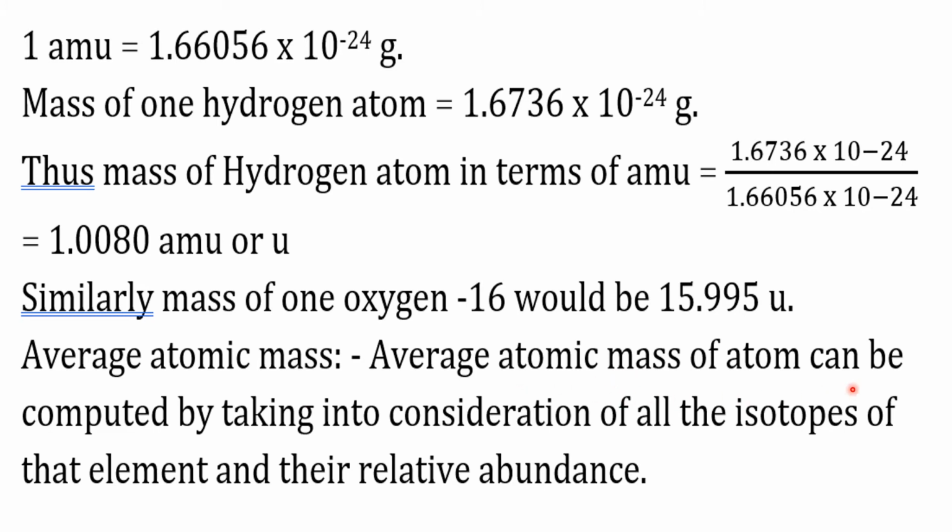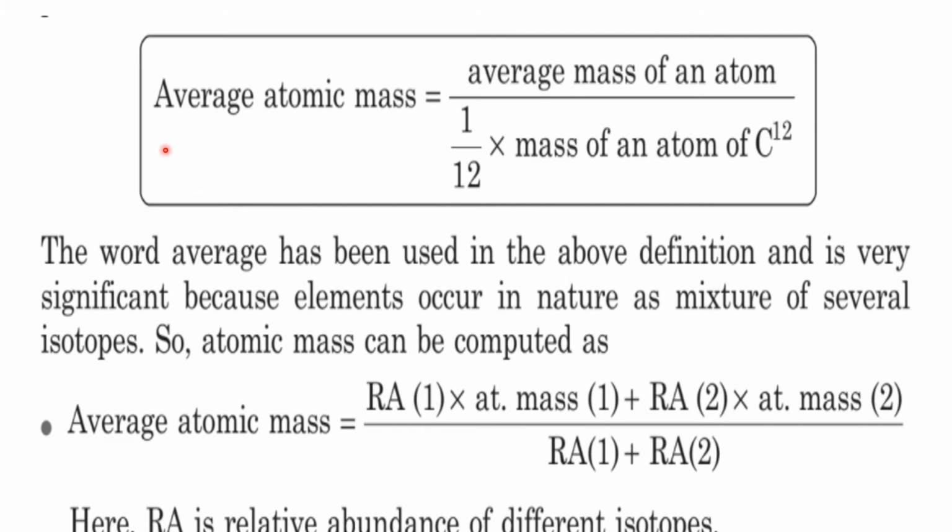Average atomic mass. Average atomic mass of an atom can be computed by taking into consideration all the isotopes of that element and their relative abundance. So, average atomic mass is equal to average mass of an atom divided by 1/12 of the mass of an atom of C12 isotope. As mentioned, the word average used in the above definition is very significant because elements occur in nature as a mixture of several isotopes.